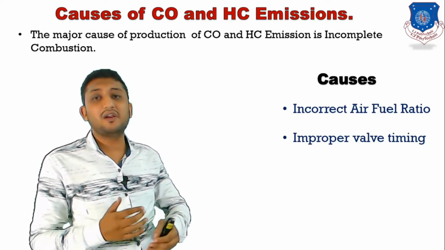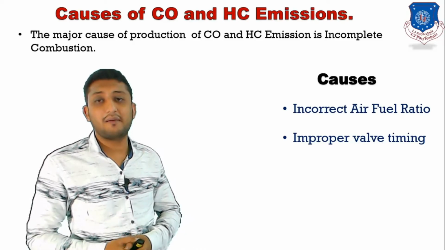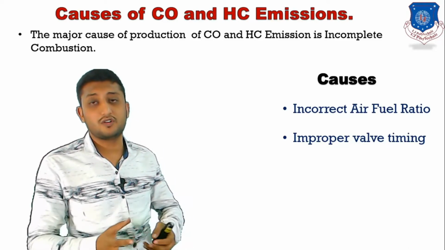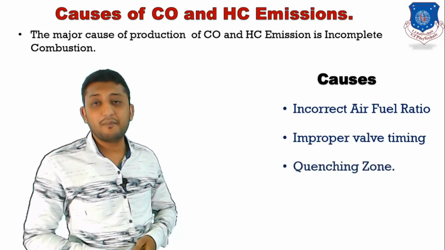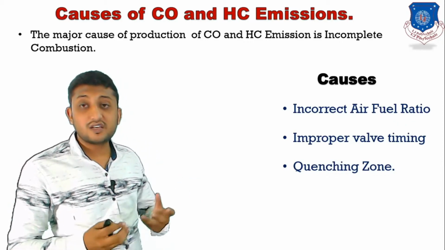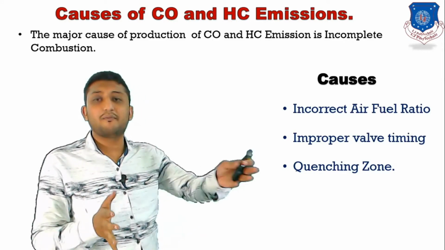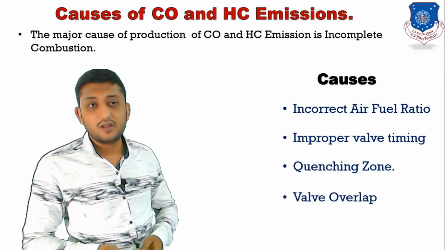If that time interval is not proper, then it is known as improper valve timing, that can result in the production of HC and CO emission. Then quenching zone. Quenching zone is such a zone in which the temperature is slightly lower as compared to the centerline temperature. Then valve overlap. These are the causes of the CO and HC emissions.